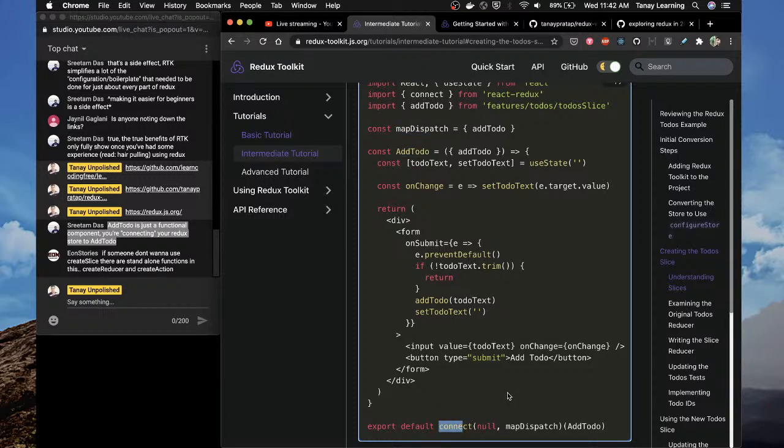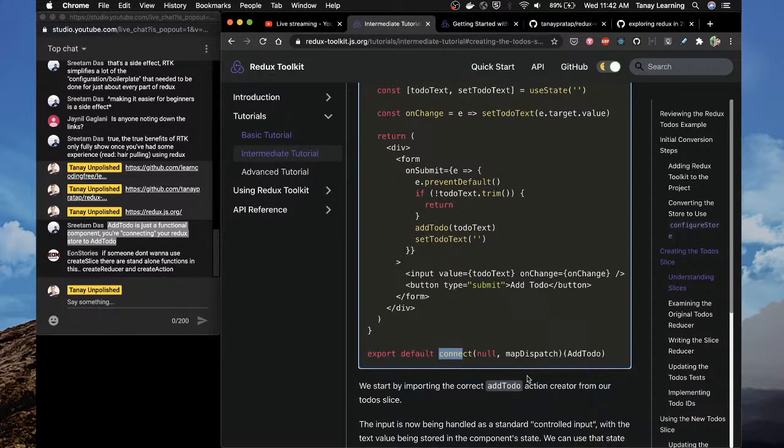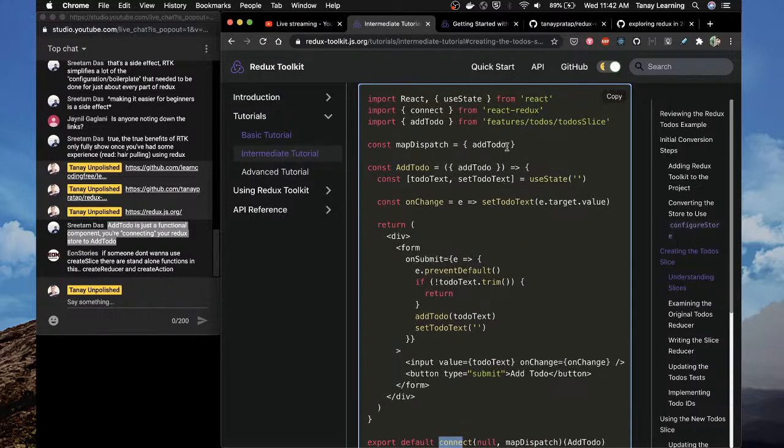Why do you have to do map dispatch? Because then it will be passed as a prop. Why do you have to do connect? That is what is going to pass it as a prop. Like when you do map dispatch, you get only this action. You don't get all the actions.